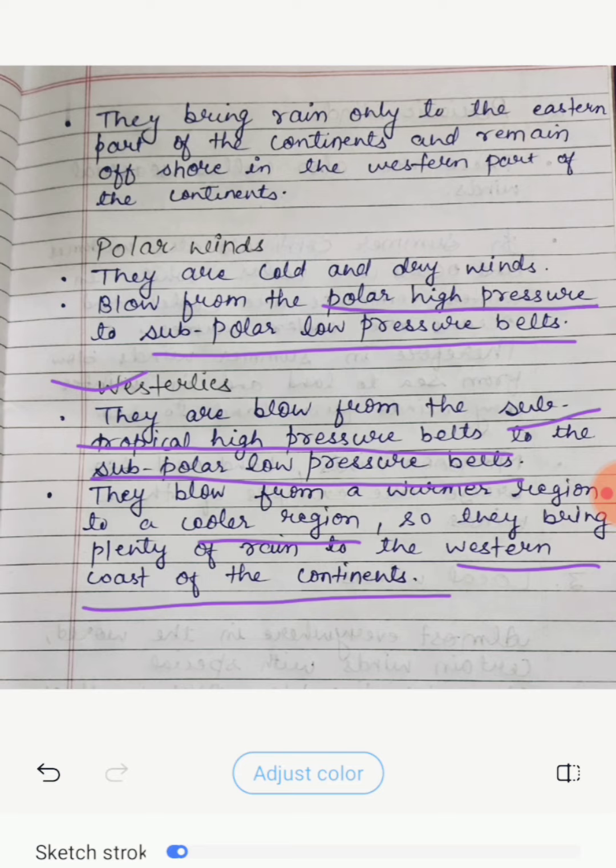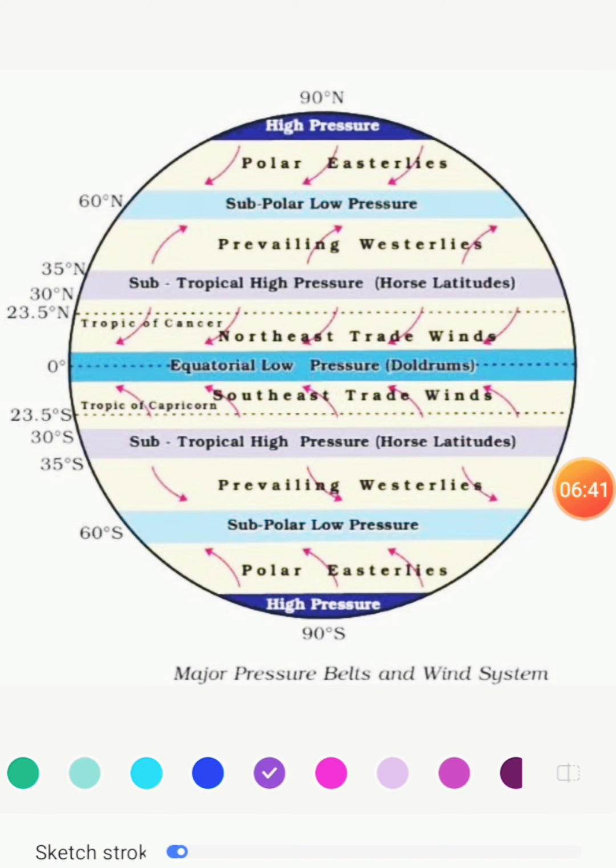Here you have to understand, they blow from a warmer region to a cooler region, so they bring plenty of rain to the western coast of continents, and they blow from the subtropical high pressure belt to the subpolar low pressure belt. Again I will show you the same diagram of pressure belts. So come to that diagram.